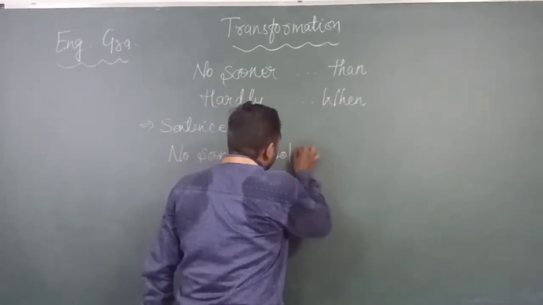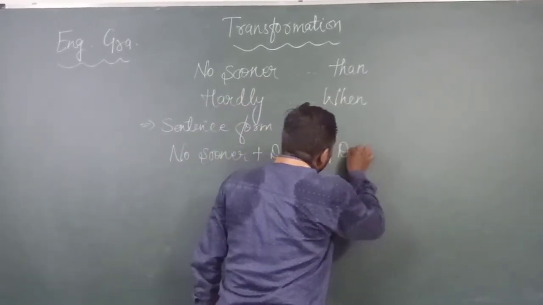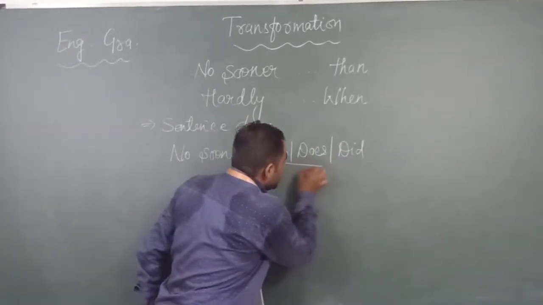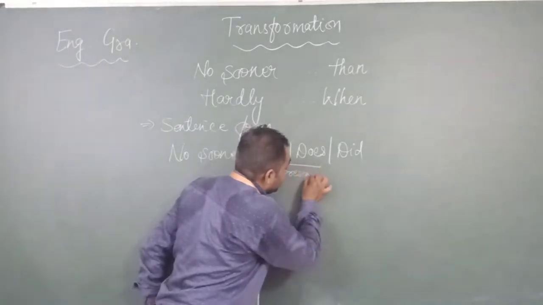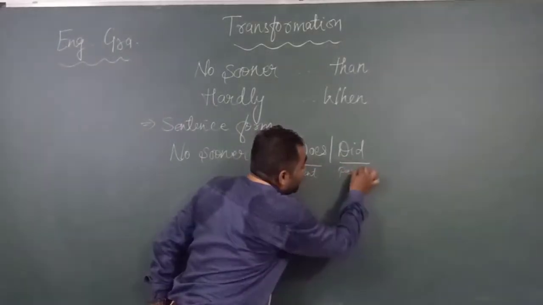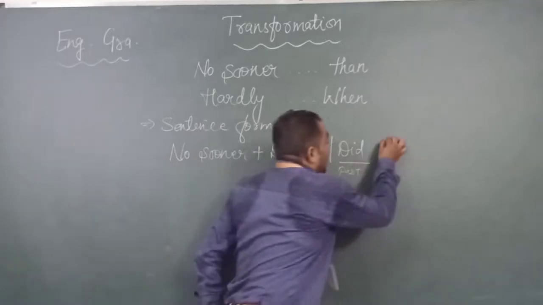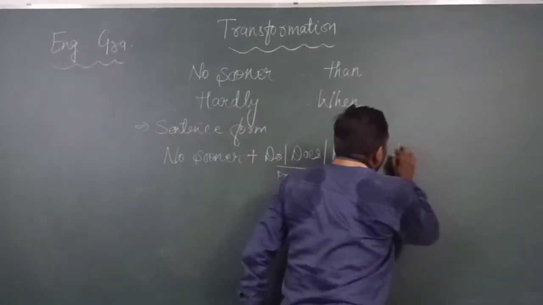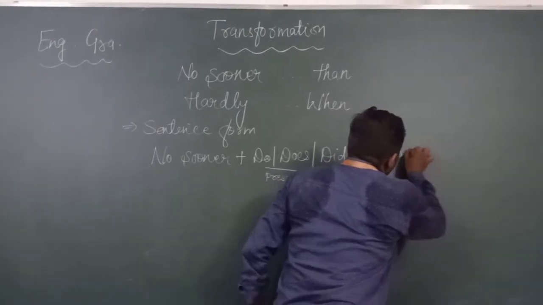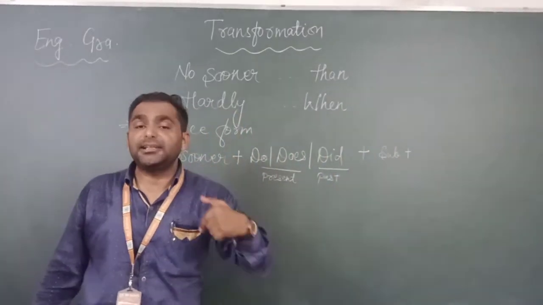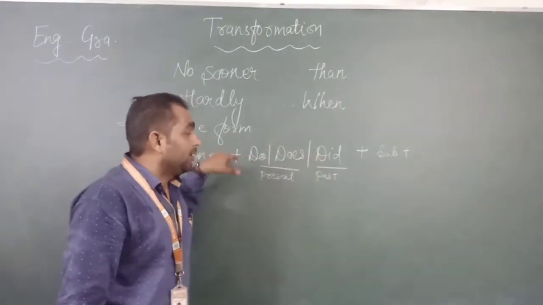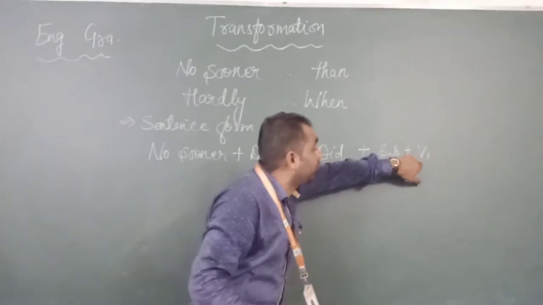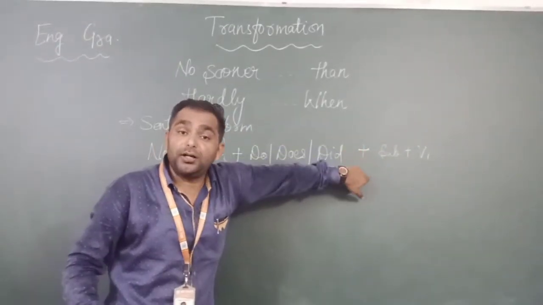Do, does we use in present tense, and did in past tense. After do, does and did, we put the subject which is already given in your sentence. After that, the V1 form. It is compulsory to put the V1 form if you are using do, does or did.